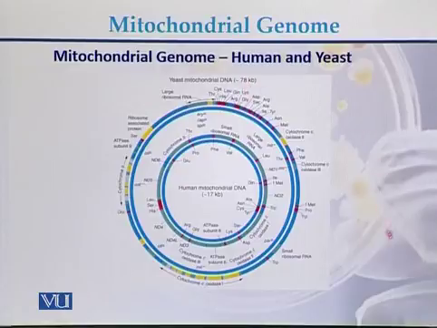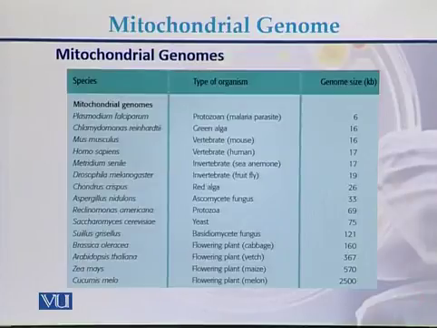So this is the comparison between the human mitochondrial genome and the yeast mitochondrial genome. Human mitochondrial genome is approximately 16.5 to 17 kb, while on the other hand, yeast mitochondrial genome is approximately 78 kb in size.